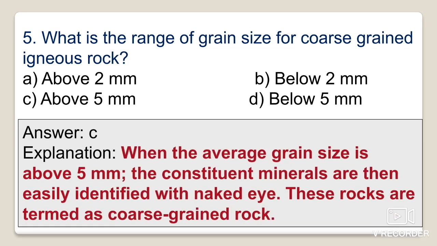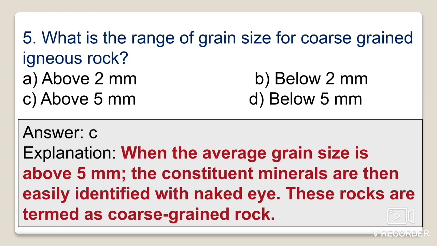When the average grain size is above 5 millimeter, the constituent minerals are easily identified with the naked eye, and these rocks are termed as coarse grained rock. If the grain size is greater than 5 millimeter, then it is known as coarse grained in size.